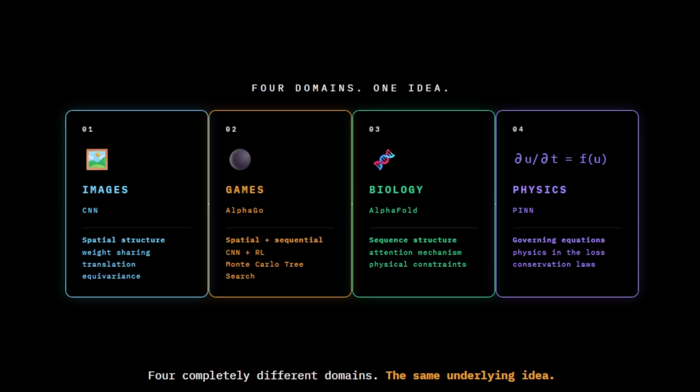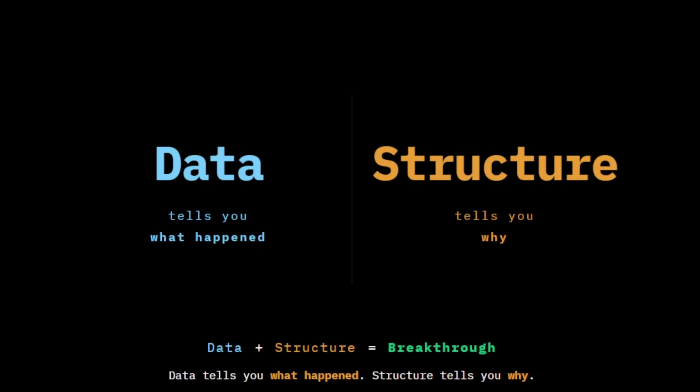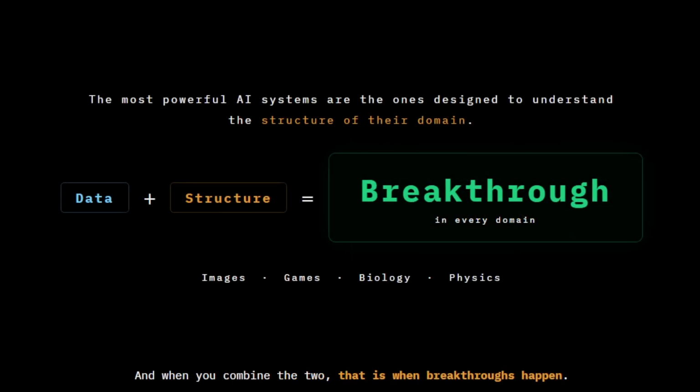The most powerful AI systems are not the ones trained on the most data. They are the ones designed to understand the structure of their domain. Data tells you what happened. Structure tells you why. And when you combine the two, that is when breakthroughs happen.